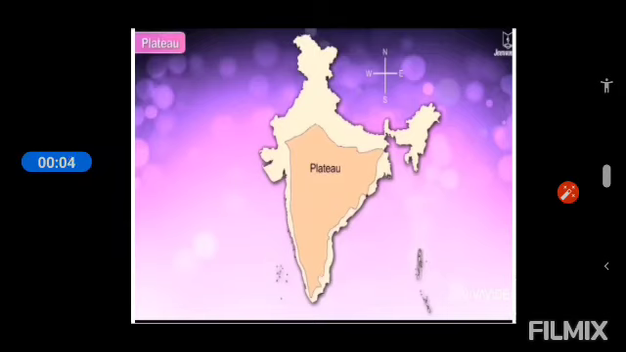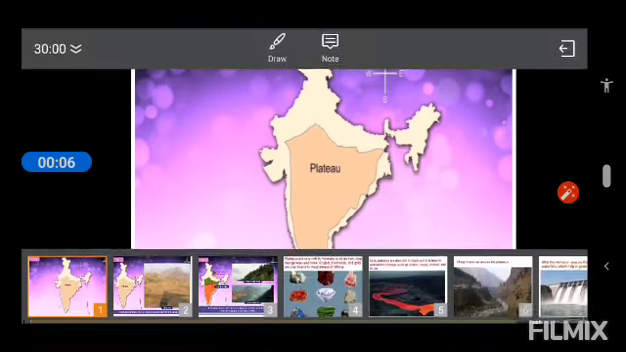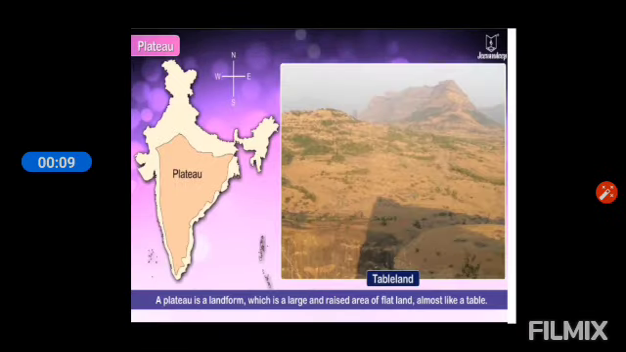Today our topic is the plateau. So, what is a plateau? A plateau is a landform which is a large and raised area of flat land, almost like a table. That's why it is also called a tableland.